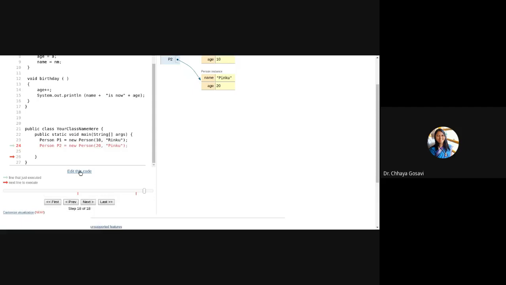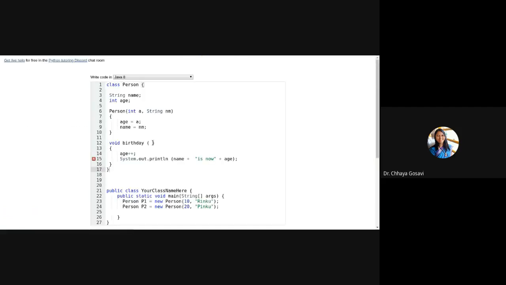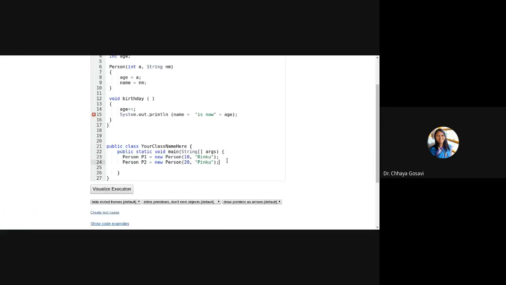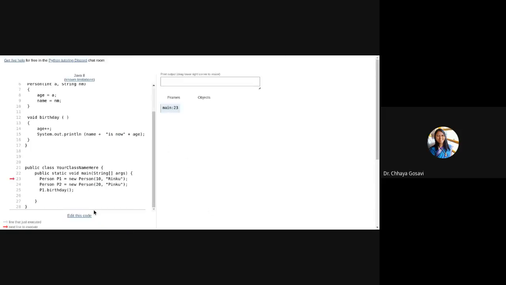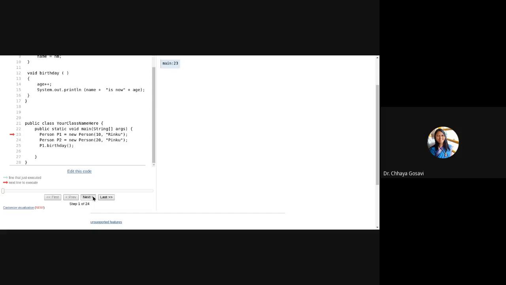Now suppose I want to call a function. I want to call a function birthday for Rinku. So how to call a function? P1 dot function name birthday. What will be the output? Rinku is now 10. So this P1 dot birthday, I'll execute it very fast.